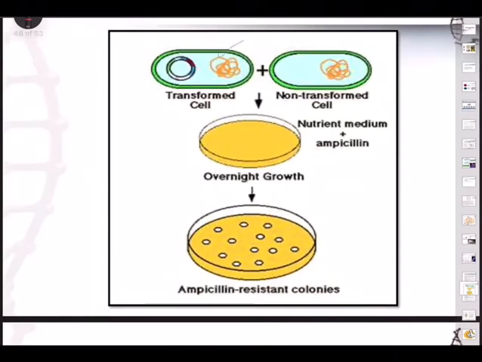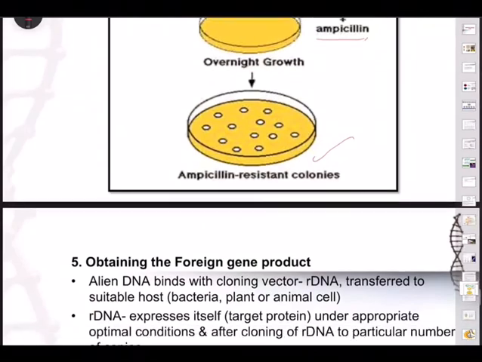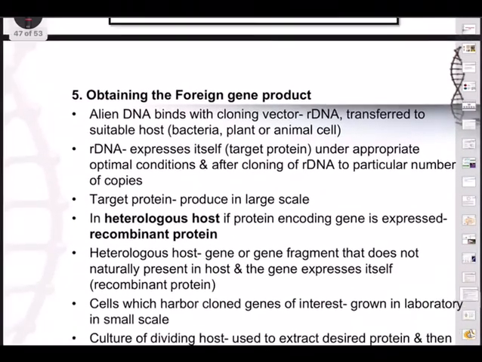We have a transformed cell, with the plasmid with the gene of interest, and a non-transformed cell. We put this in nutrient medium plus ampicillin. Overnight, if you see, ampicillin-resistant colonies would have developed. So this is the small experiment that can be performed.